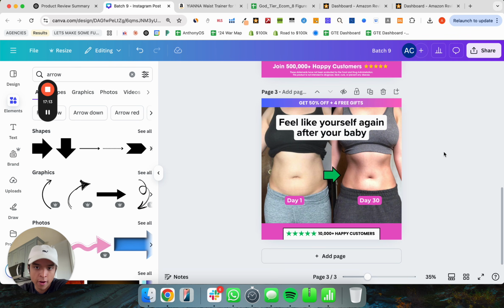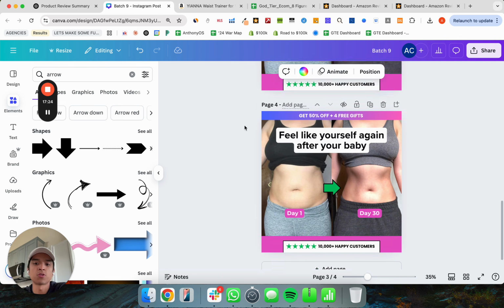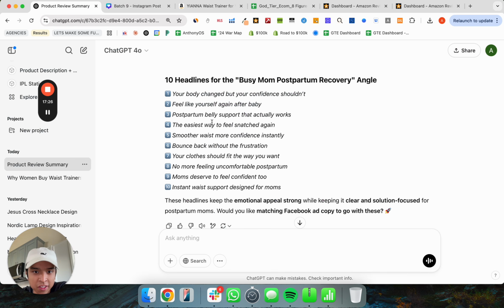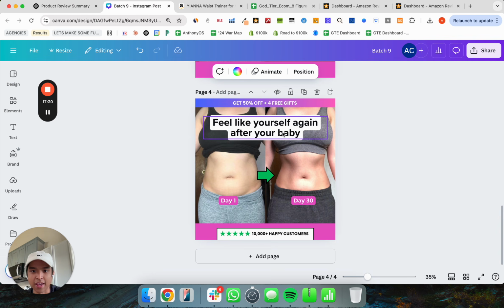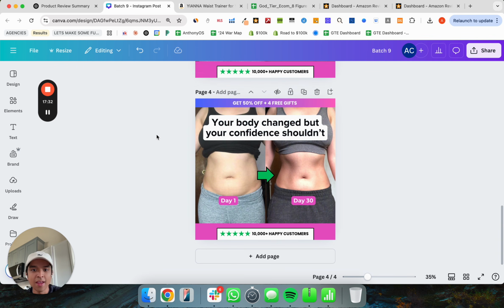If the first variation is not exactly how you want it, then you're going to have to edit across 10 different versions. So make sure it is completely dialed in. Then once you're ready, just press duplicate, go back into ChatGPT, grab your headline, back to Canva, copy paste, and rinse and repeat this process 8 more times. That is literally it. That is how you create images.